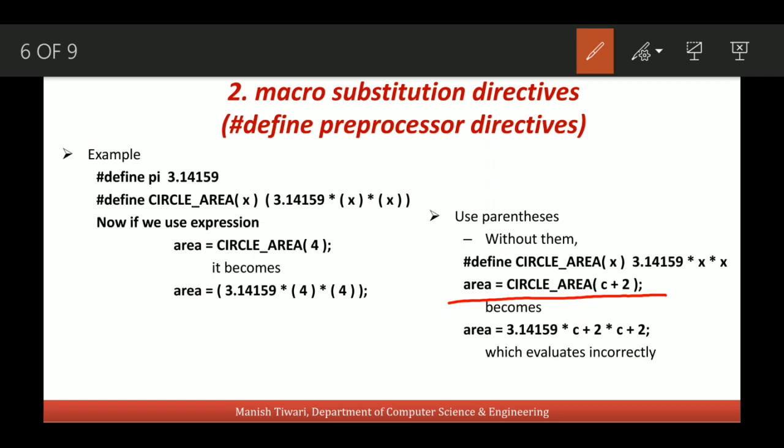So what will happen? This will be expanded like this. And you see, when this will be evaluated, first 3.14159 will be multiplied by c. But here you see the meaning of this macro is different. So if we use this parenthesis, then the evaluation of this expression will be correct.